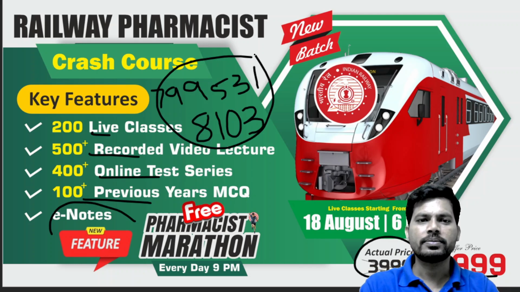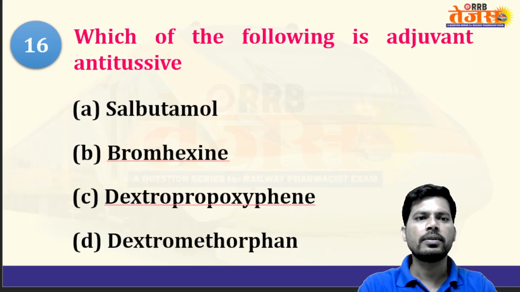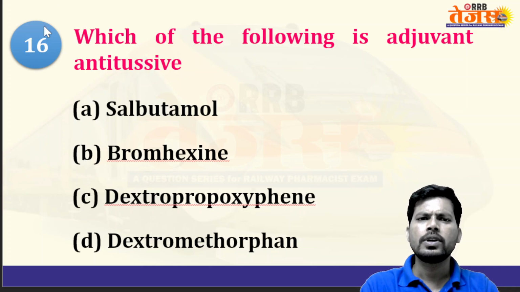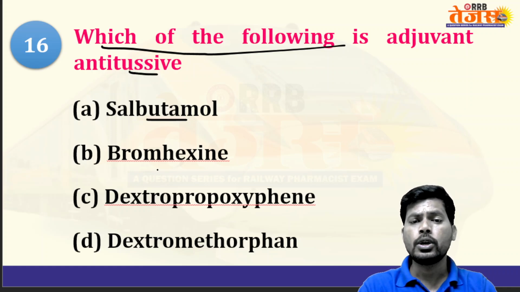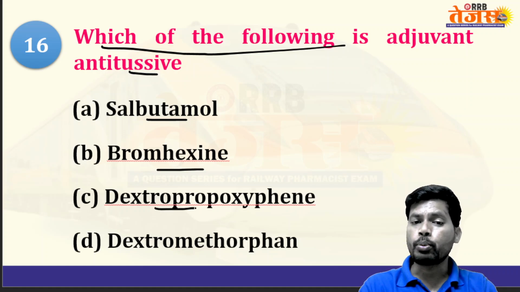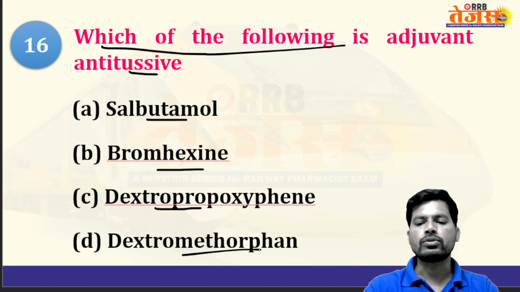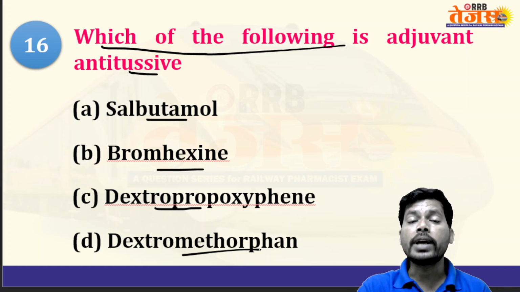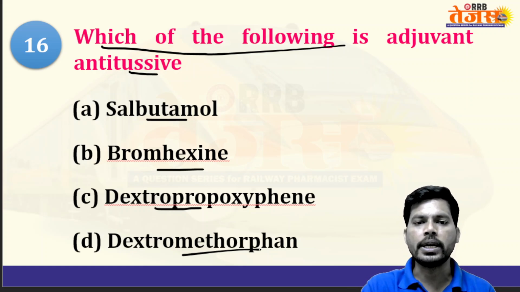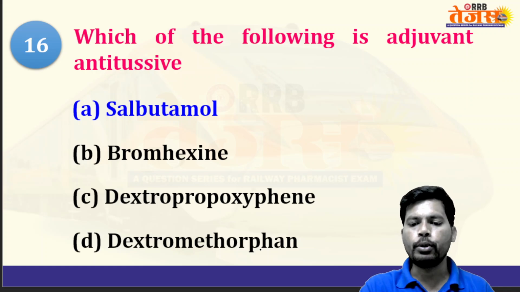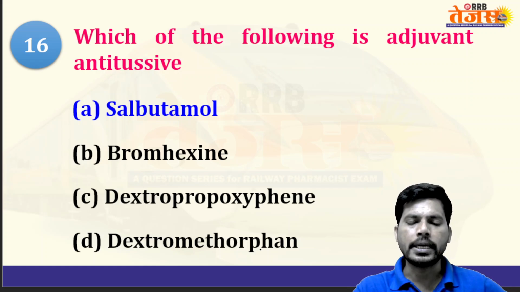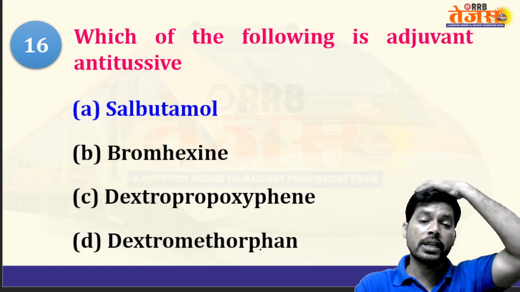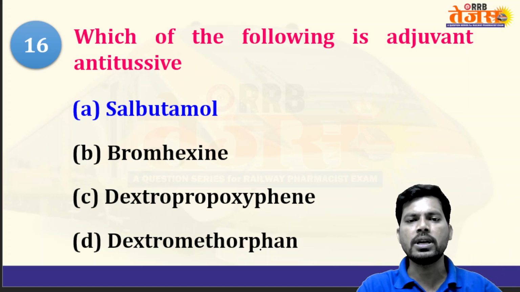Next question: which of the following is an adjuvant antitussive? Salbutamol, a beta 2 receptor agonist, bromhexine, dextropropoxyphene, dextromethorphan. Among the list of drugs, the adjuvant, the supportive antitussive is salbutamol. Salbutamol is a beta 2 receptor agonist, and salbutamol is an adjuvant antitussive. Antitussive generally means suppressing the cough.